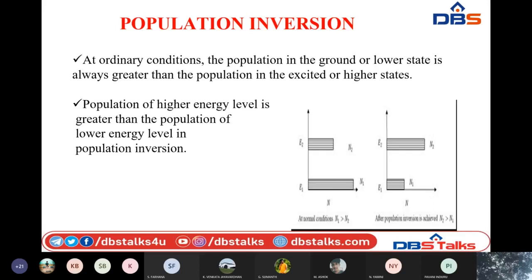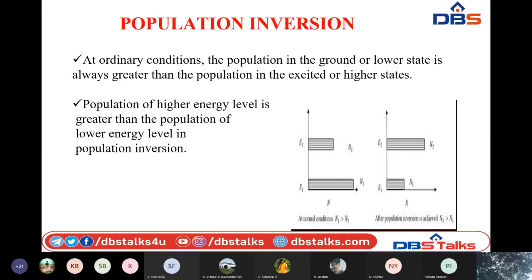Then another amount of energy is supplied, that is, an incident photon strikes those atoms. Before the expiration of their lifetime, they come back on their own with the help of that externally supplied energy, and they emit extra photons so that they get multiplied and create highly intense bright light.